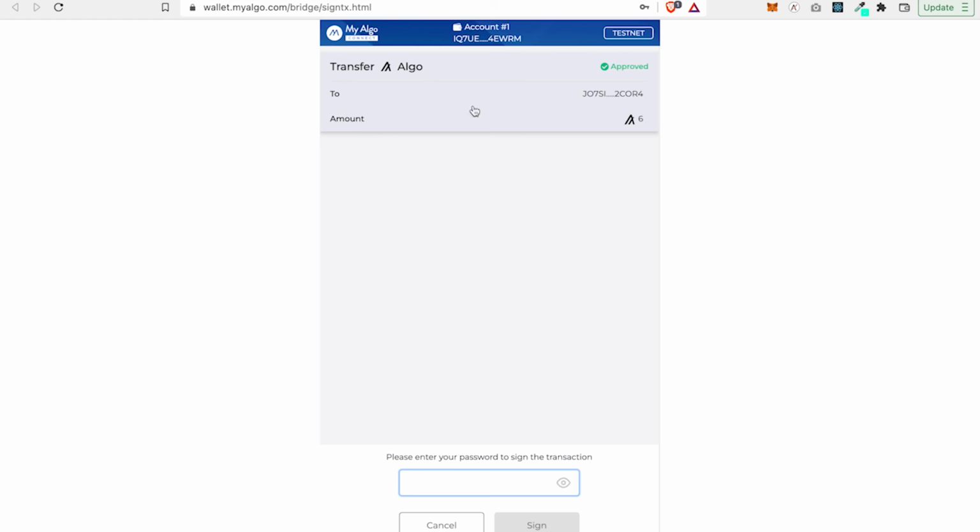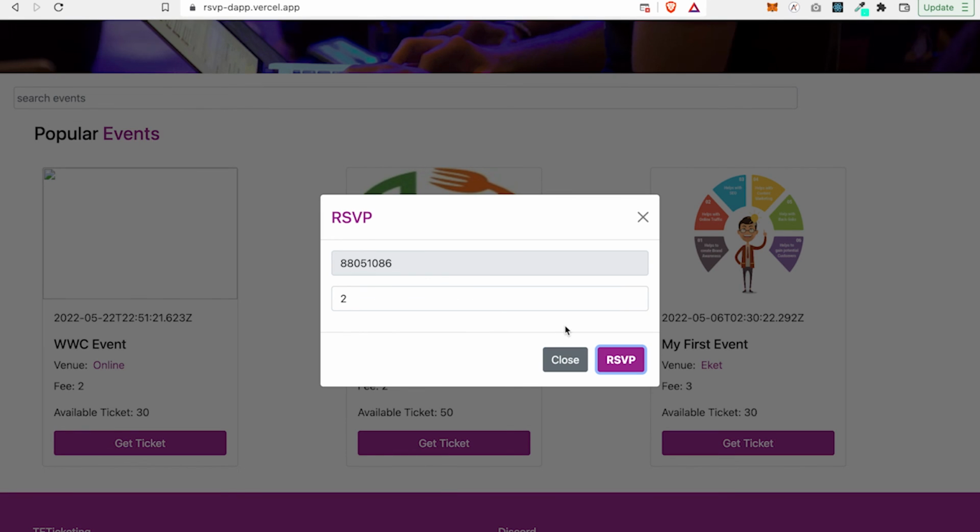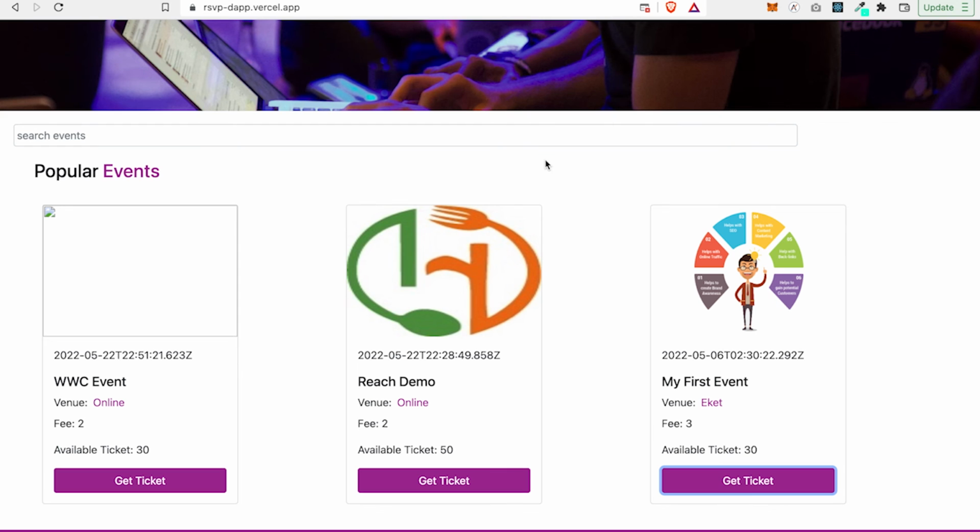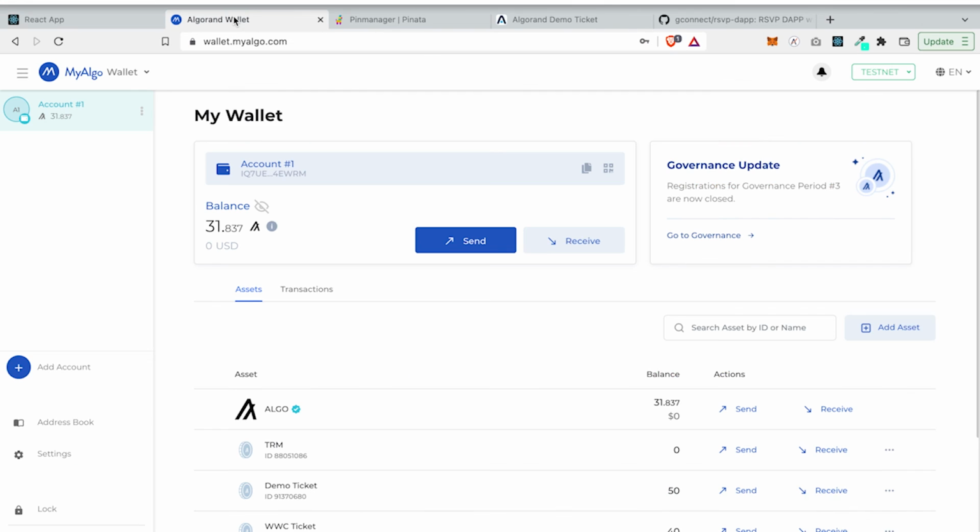One of the tickets costs 3 Algo, and this is 6 Algo. If you remove 6 from 31, that should be 25. So our balance should be 25 Algo, and the recipient account should have increased.